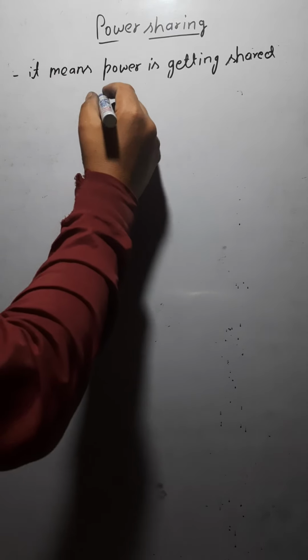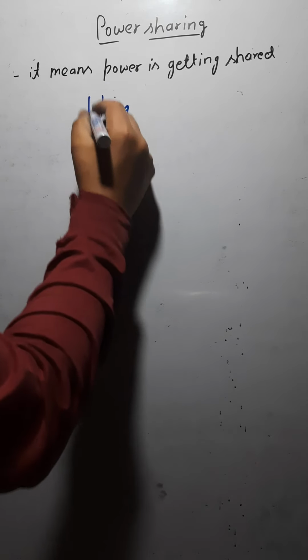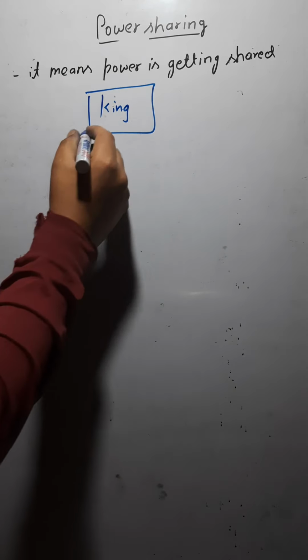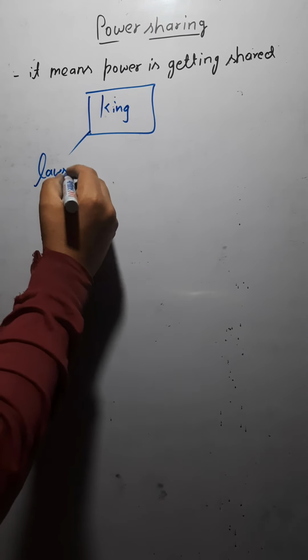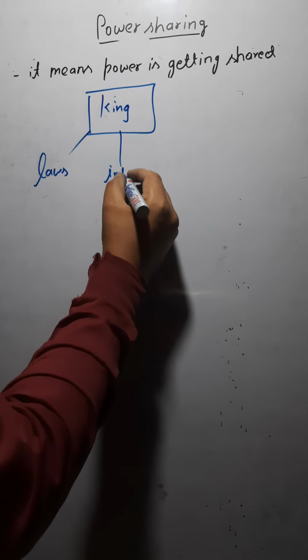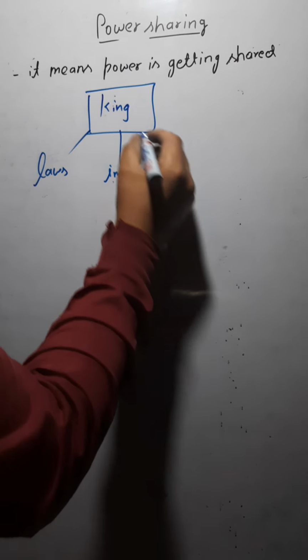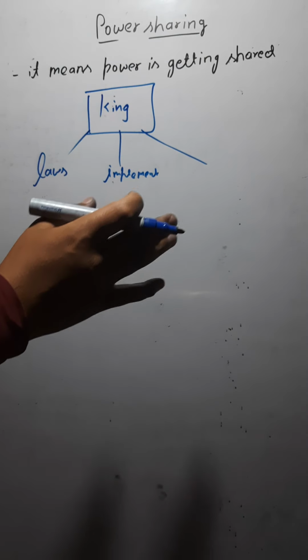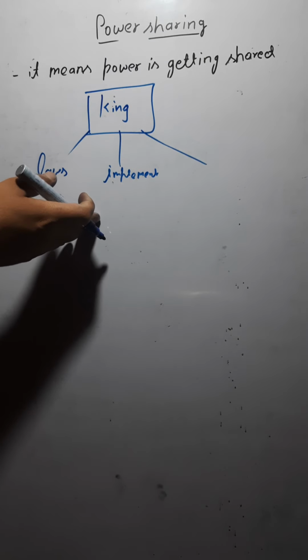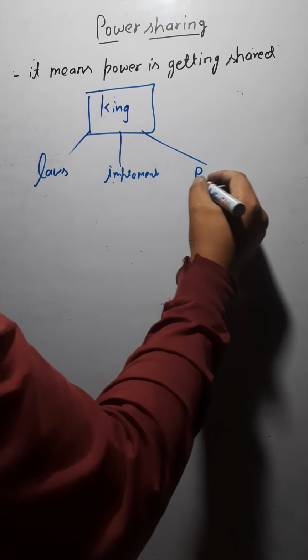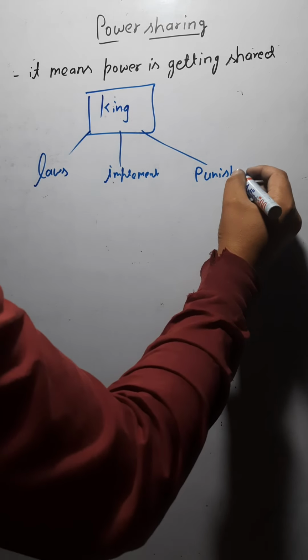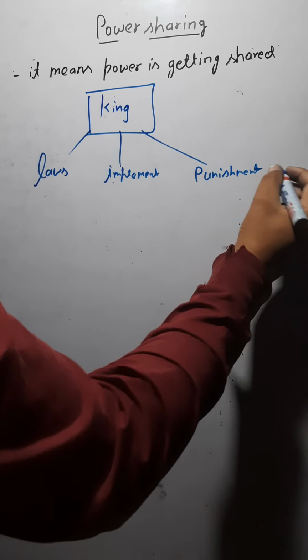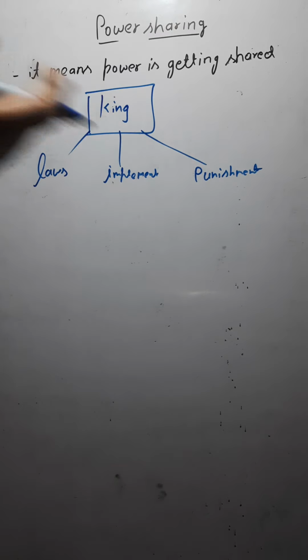See, in the early times there was a king, and the king was the sole authority to make the laws, yes or not? And the king was the sole authority to implement those laws, and the king was the sole authority to decide the punishment that is to be given if the laws are not being followed, yes or not? So the king was the sole authority to decide the punishment also.